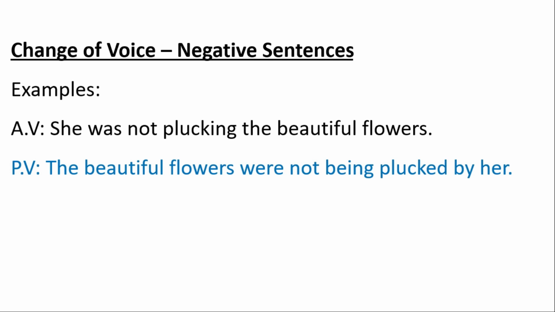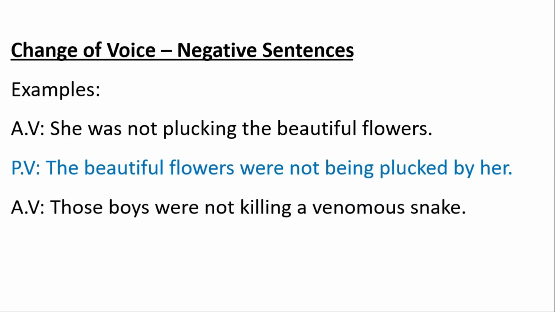Another example, those boys were not killing a venomous snake. What were those boys not killing? The boys were not killing a venomous snake. So a venomous snake is an object. It will come in the first place in passive voice.